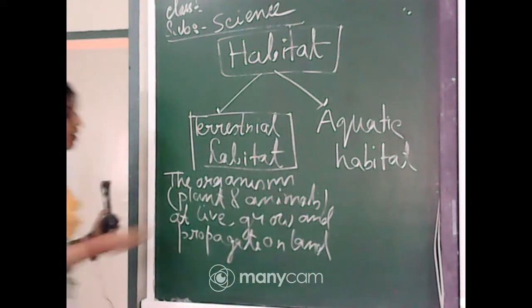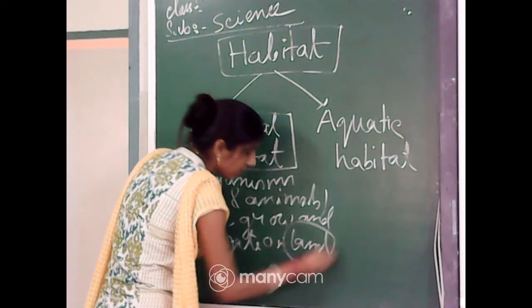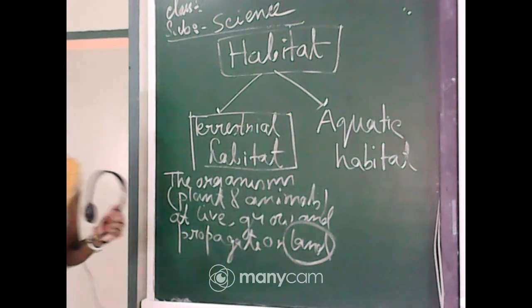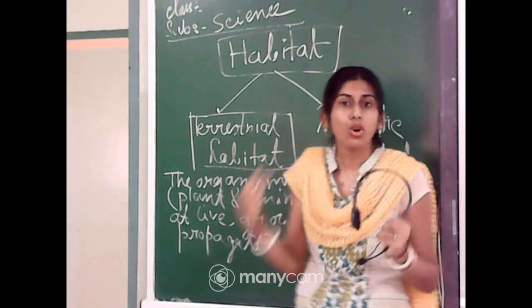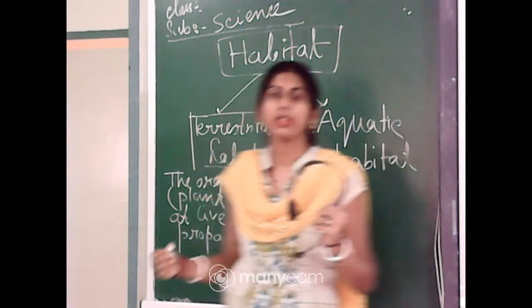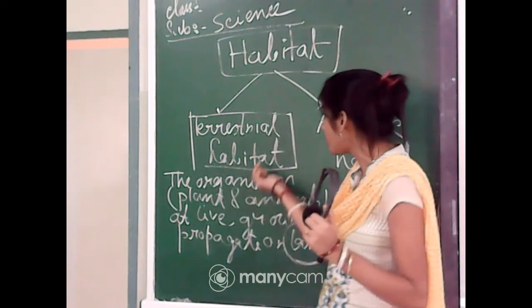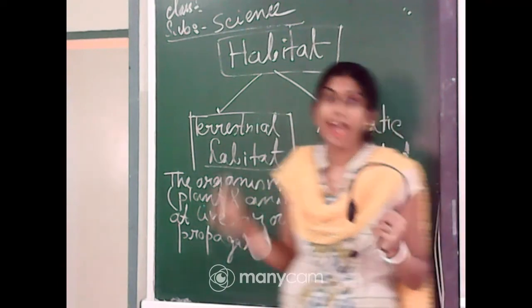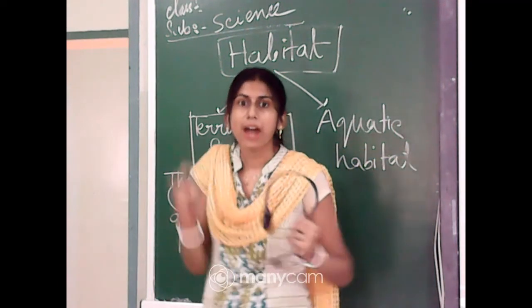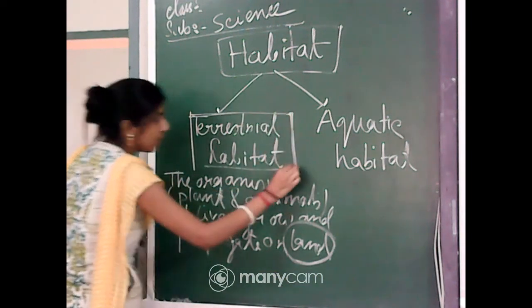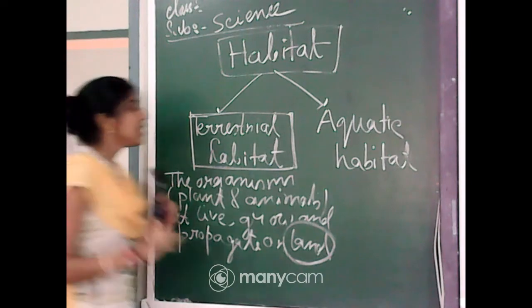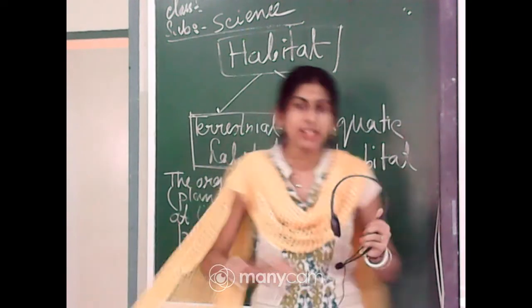Here the main criterion is on land. The plants and animals that live on the land are considered terrestrial organisms, and that particular habitat is considered a terrestrial habitat. So here you have two terms, terrestrial organism and terrestrial habitat.